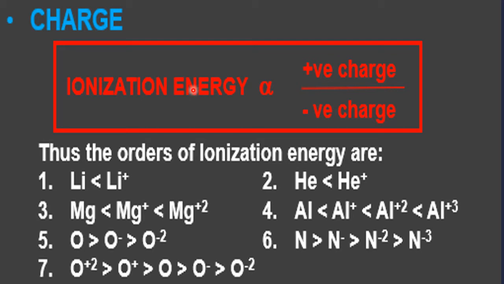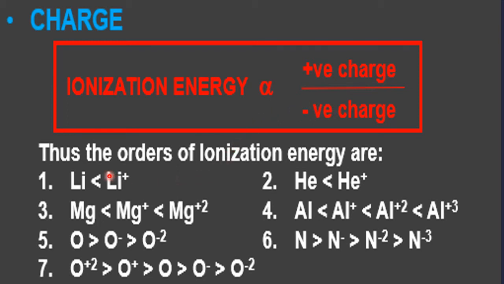Second, after becoming the cation, proton charge is more in the nucleus than the electron. So the proton controls the electron very much. That's why it is also difficult. So due to these two reasons, it is directly proportional here, and in the case of negative, due to increasing size, it is inversely proportional.